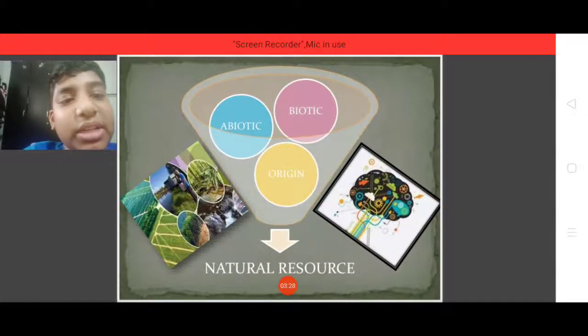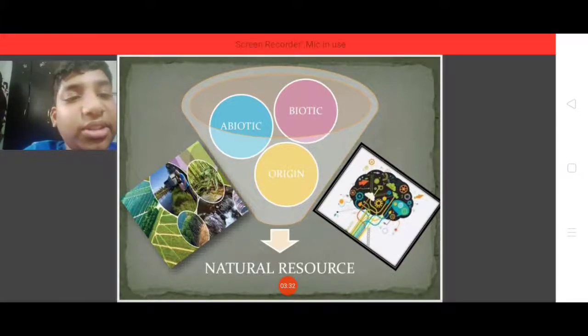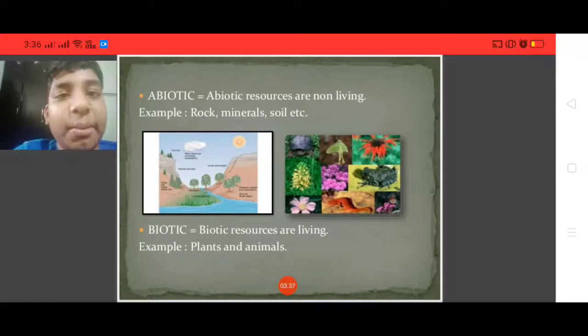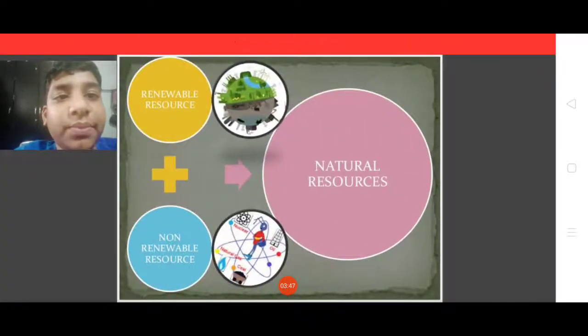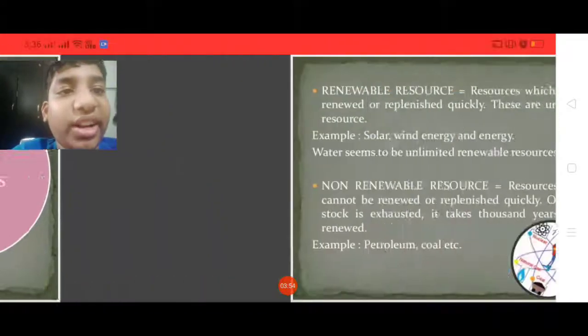Natural resources are based on two types, abiotic and biotic. Let's see what they are. Abiotic resources are non-living, for example rock, mineral, soil, etc. Biotic resources are living, for example plants and animals. Renewable resources and non-renewable resources also make up natural resources.